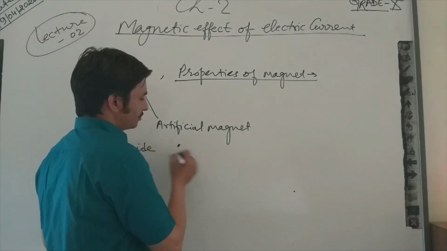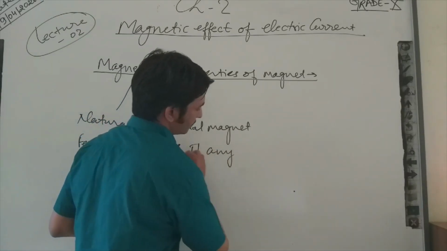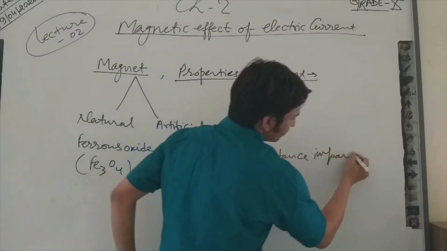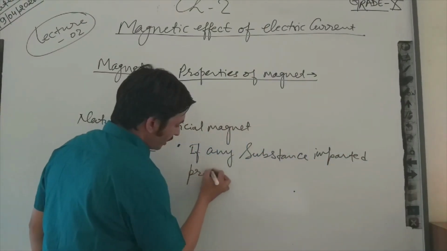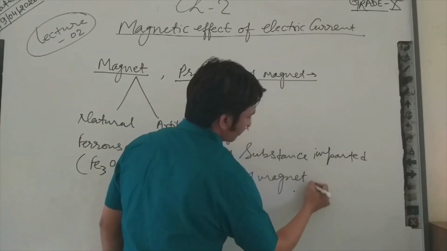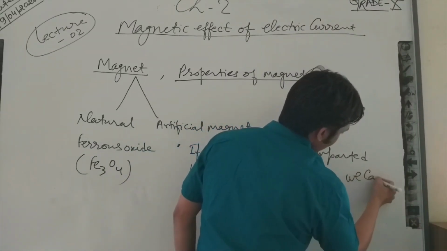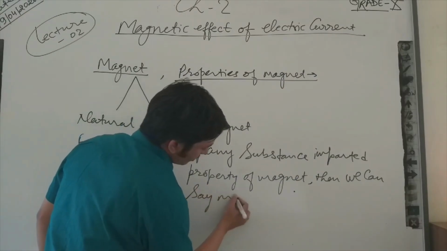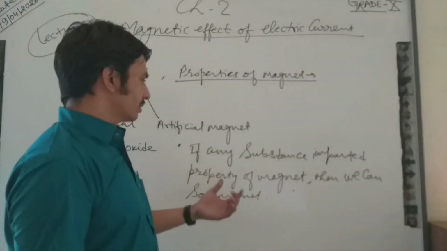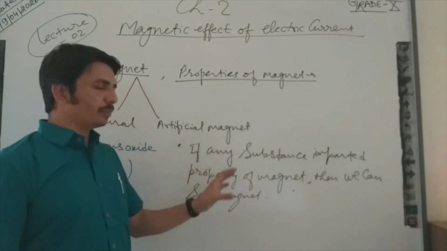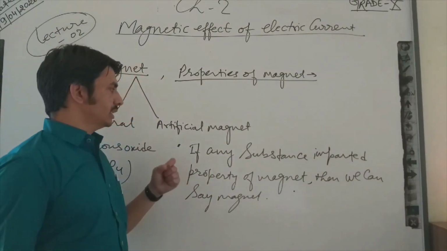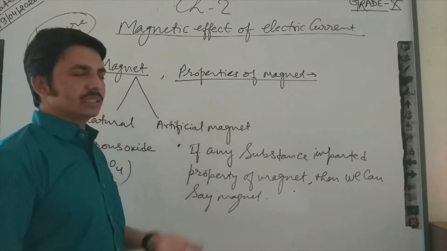What are artificial magnets? If any substance out of the many substances present on our Earth is imparted the property of a magnet by rubbing, by friction, by applying electric current, or by an external magnetic field, then we can say this is an artificial magnet.